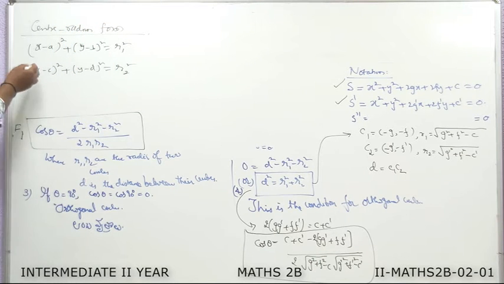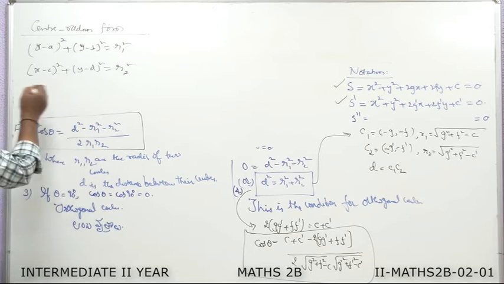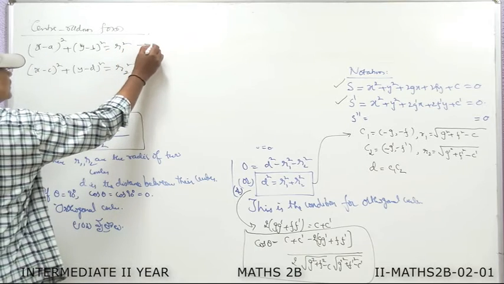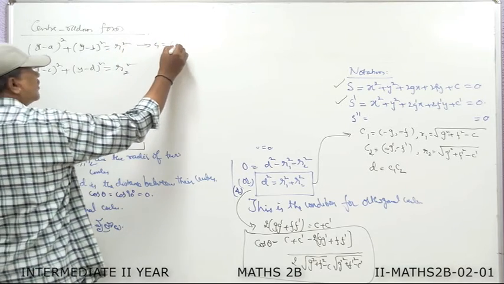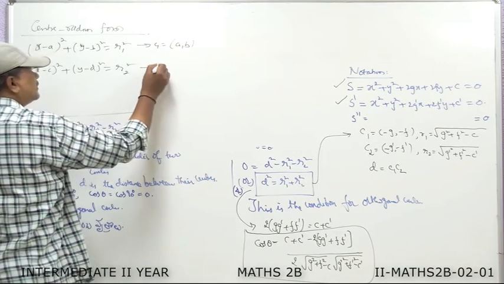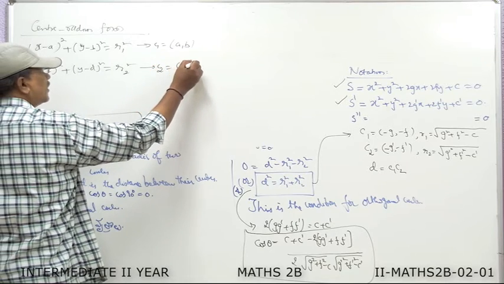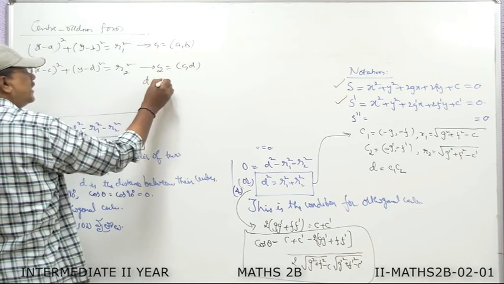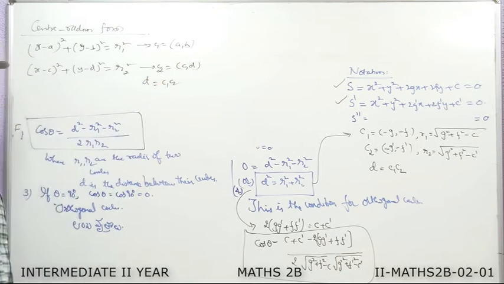If the two circles are in center radius form, then it is easy to find r1, r2 values and d also. Here, the center of the first circle is C1, that is a comma b, and the center of the second circle is C2, that is c comma d. Then we find d, that is C1 C2.